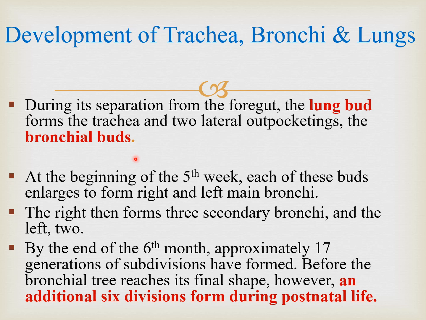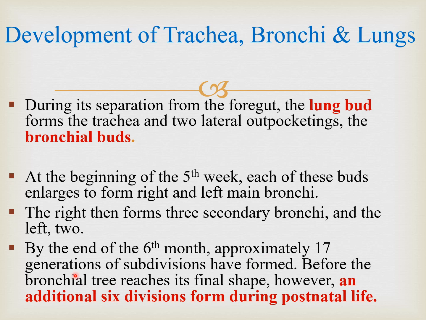That is happening at the end of the fourth week, the bronchial buds are formed, and early in the fifth week, each of these buds enlarge to form the right and left main bronchi. The right then forms three secondary bronchi, and the left forms two, which are also known as lobar bronchi.